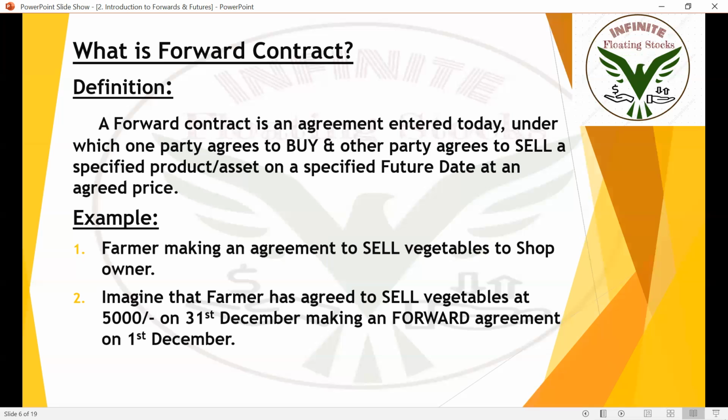If an earthquake or something else comes and he is not able to cultivate, even then he'll get 5,000. If the farmer is able to cultivate a good quantity, even if the value of that quantity is above 5,000, you need to sell them at 5,000 only, because of these contracts. So farmers generally make these types of contracts to be on the safer side.